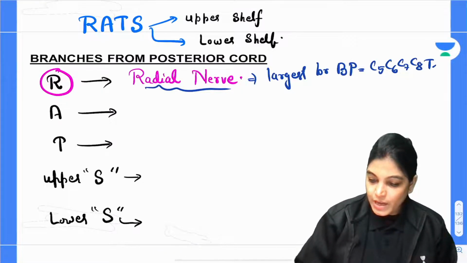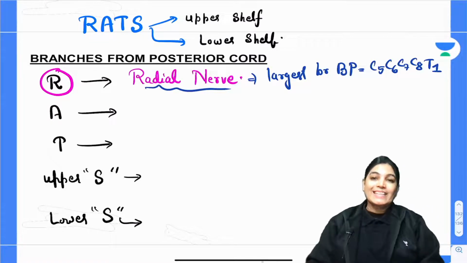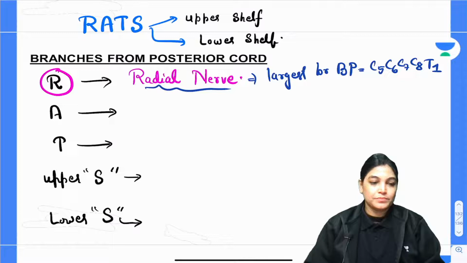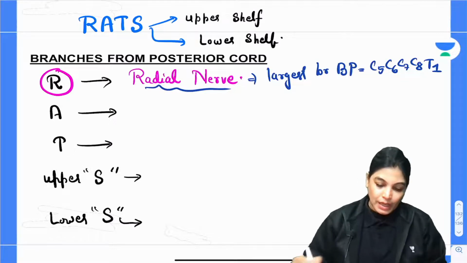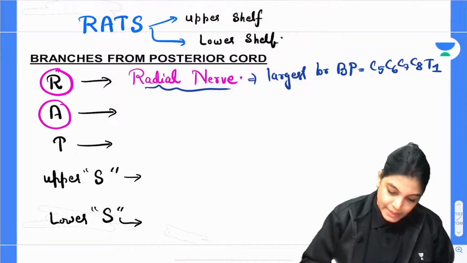Actually, radial nerve is a very important nerve because it is giving innervation to all the extensor group of muscle. A stands for axillary nerve.